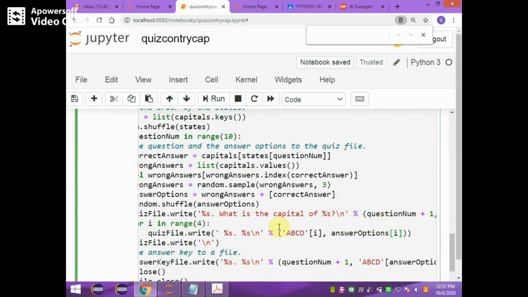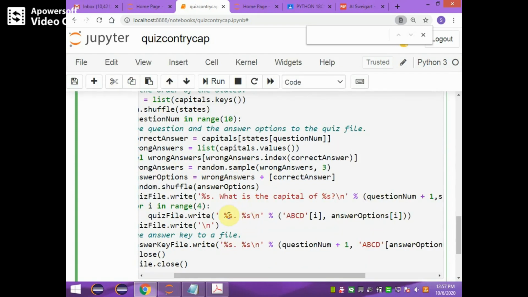Like that for the 4 choices. When i equals 2 it chooses B and answer options of 2. For C, answer options of 3. For D, answer options of 4. In that way it stores the multiple options to answer.